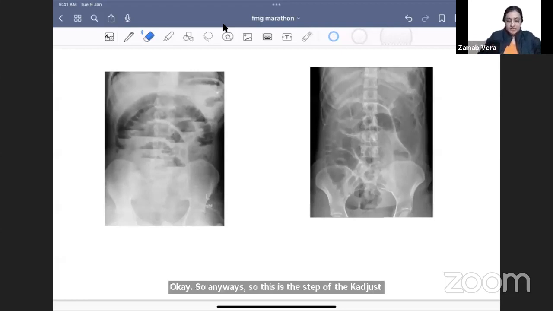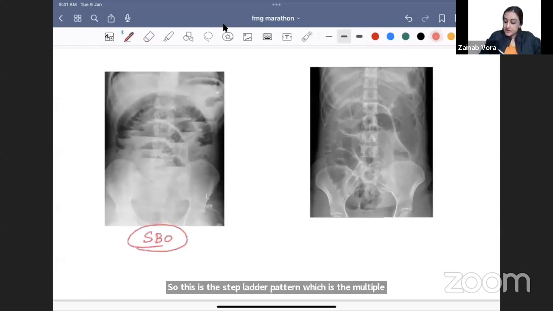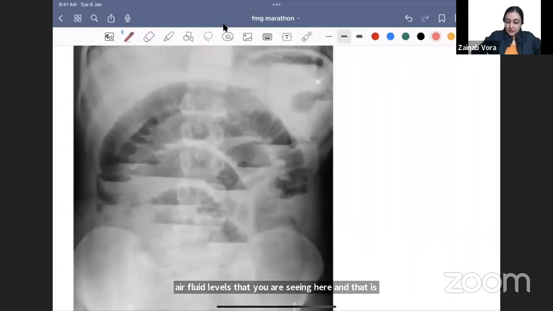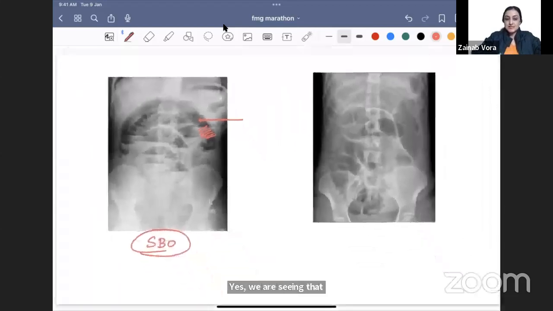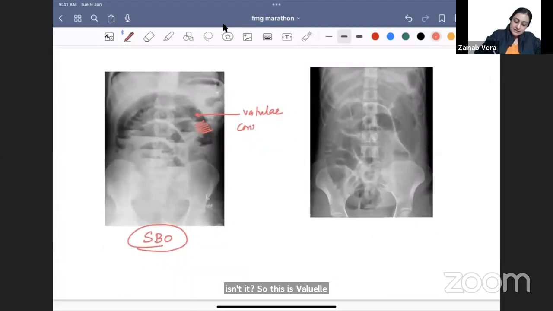Alright, so this is the step ladder pattern, which is the multiple air fluid levels that you are seeing here, and that is small bowel obstruction. And another thing we have just discussed, what do you see in the loops? If I ask you, ये jejunum है, duodenum है, ileum है, colon है, can you tell me? Yes, we are seeing that इसमें ये complete folds हैं, isn't it? So this is valvulae conniventes. With valvulae conniventes, I can say that these are jejunal loops which are dilated.